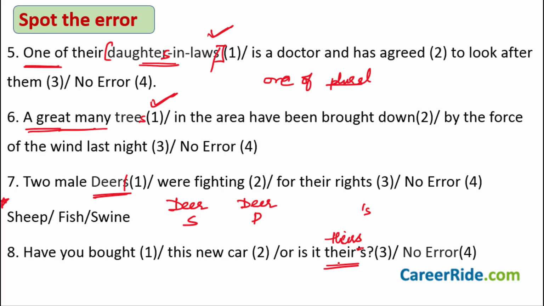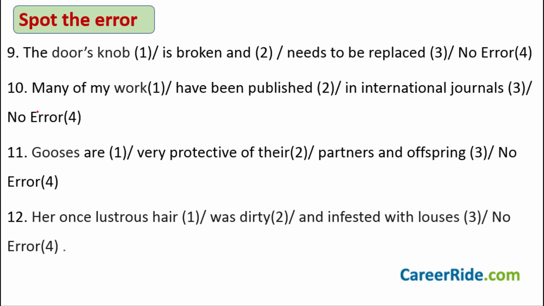Okay, let's move on to the next one. Sentence number 9. The door's knob is broken and needs to be replaced. And the fourth part as usual is no error. Where do you think is the mistake in this sentence? And do you think there is a mistake at all? Actually, there is a mistake in this sentence, and the mistake is in the first part of the sentence.